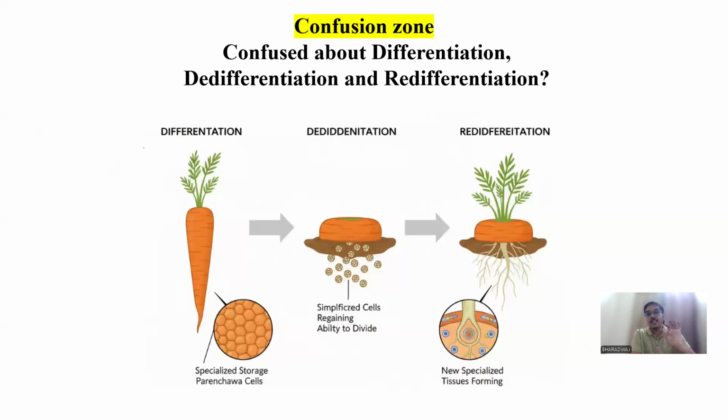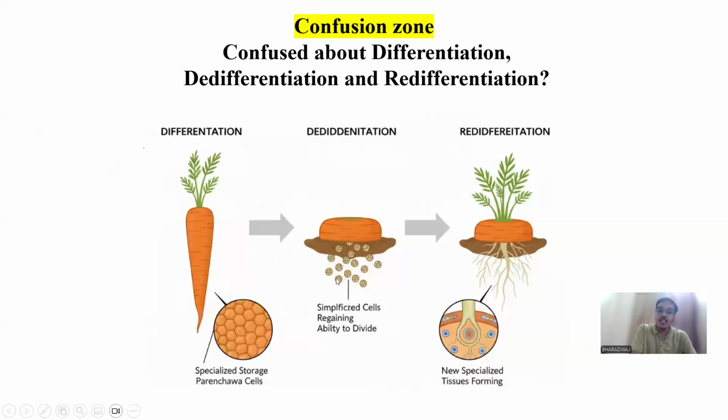Now, de-differentiation: you want the plant to grow again, that's why you have planted the carrot. What will the carrot do? The carrot will convert its parenchymatic cells into meristematic cells so that the cells will divide, as you can see in the image. Only then will the growth happen, right? So it is called de-differentiation, that is, coming from a specialized stage to an unspecialized stage.